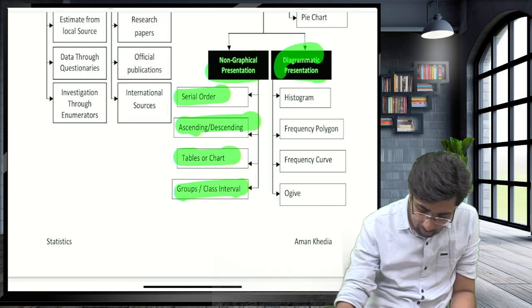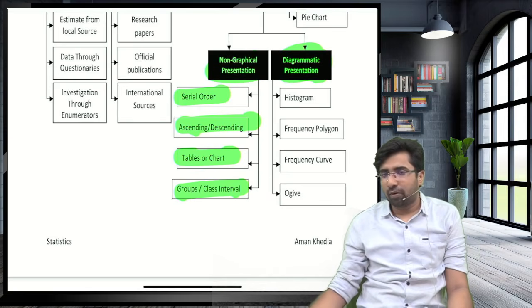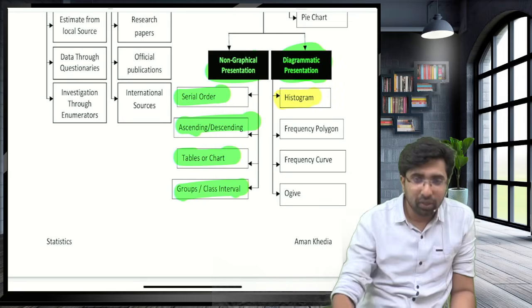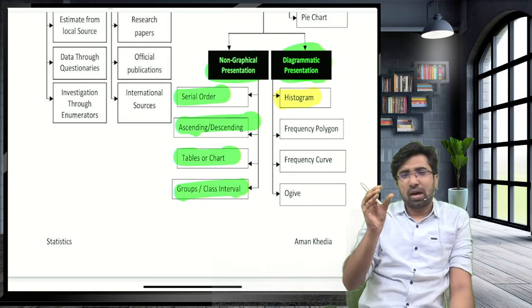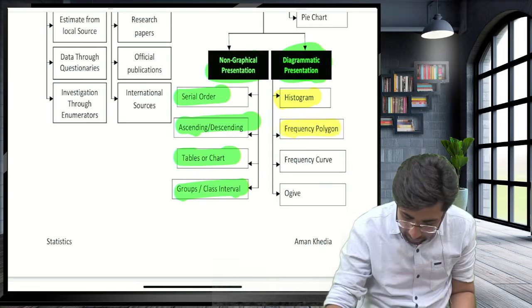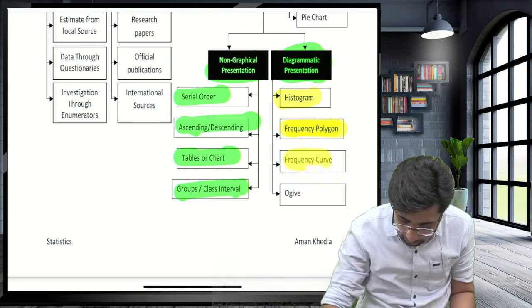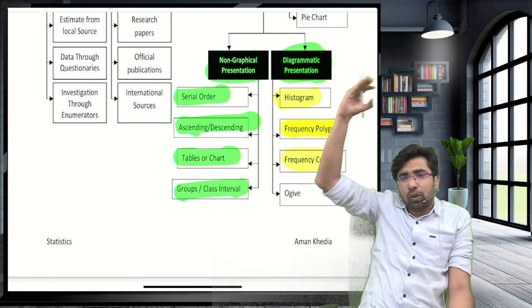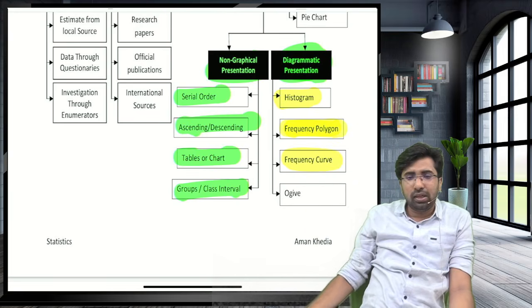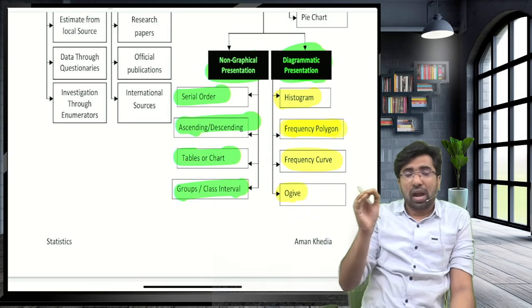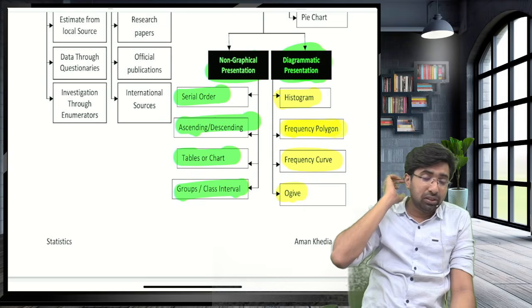And guys, you can also present your answer in the form of diagrammatic presentation. First one is the histogram, class interval with the frequency, bars are touching each other. Frequency polygon, joining the midpoints of the bars, you get the frequency polygon. Frequency curve, smoothing of the frequency polygon gives us the frequency curve.